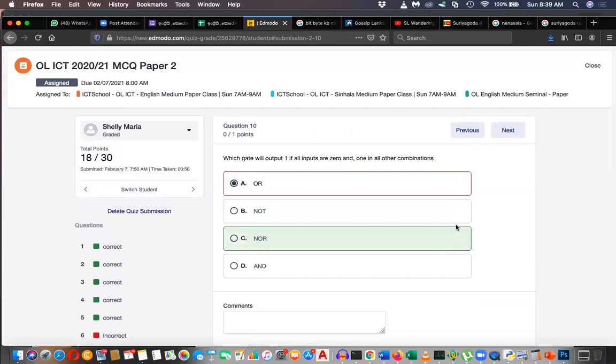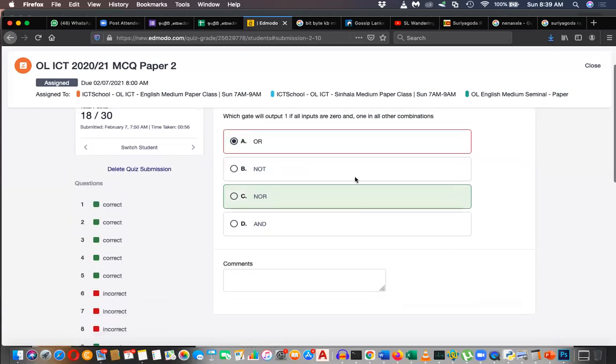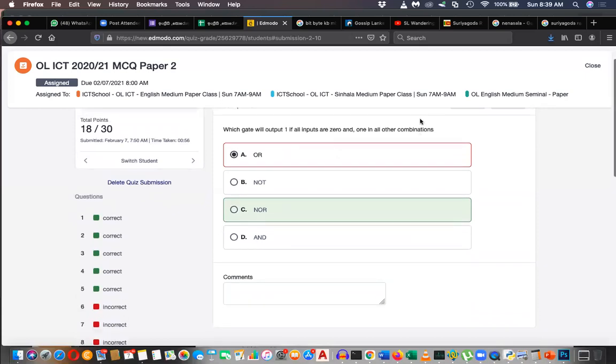Okay, next. This one also we discussed previously. Which gate will output 1 if all inputs are 0 and 1 in all other combinations? When all are 0, the output is 1, and when all are 1, it should be 0. The OR gate outputs 0 when all are 0. But what outputs 0 with all 1? What is the gate?